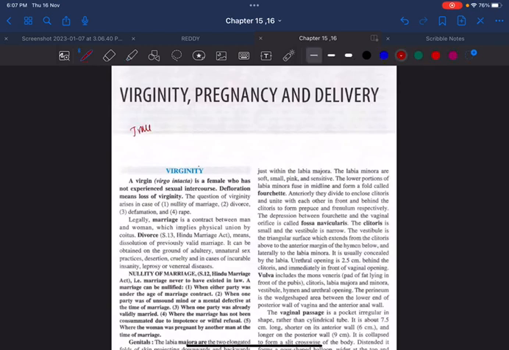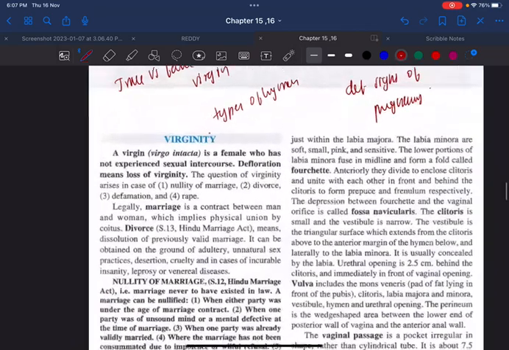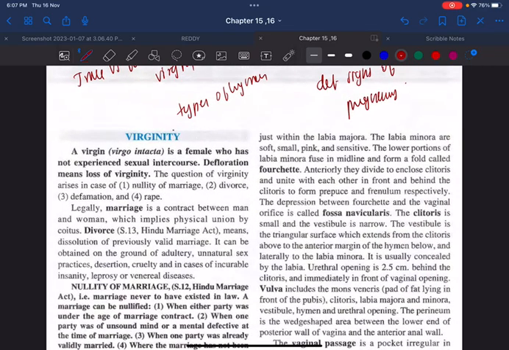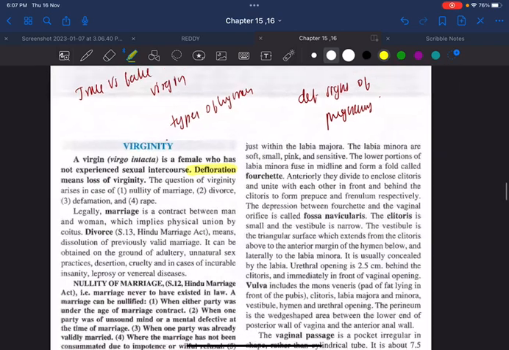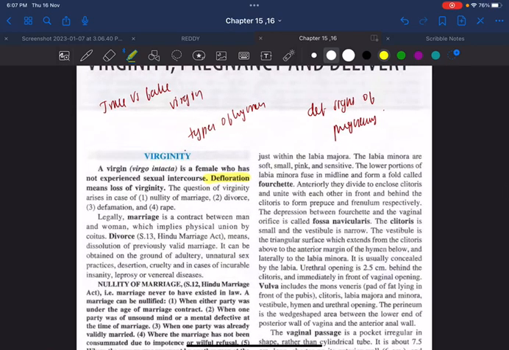Number one is true versus false virgin. Then next is types of hymen. And next is definitive signs of pregnancy. I would like to discuss only these things, and in addition I will just mention some important multiple choice questions. What do you mean by virgin? A female who has not experienced sexual intercourse. And what do you mean by loss of virginity? It is called defloration. Remember, marriage is a contact between man and woman which implies just a physical union by coitus. Okay, fine.